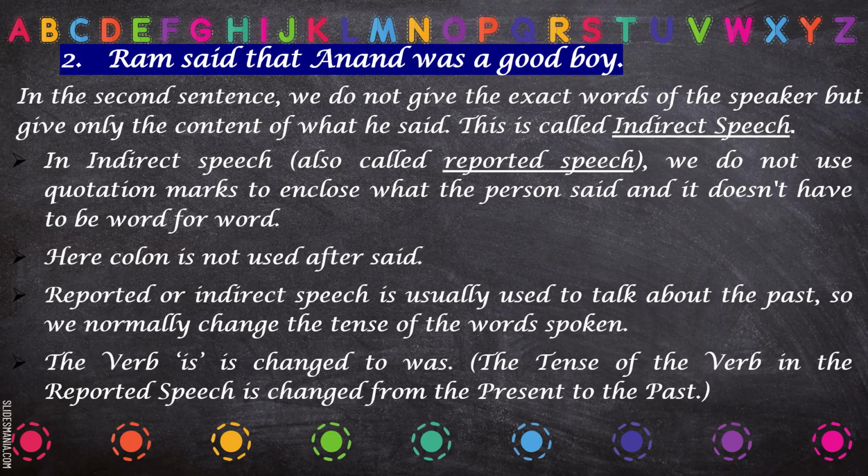Now see, in the previous sentence, Ram said that Anand is a good boy, and here it has been said Anand was a good boy. So, is is changed to past, was. So when we change a sentence from direct speech to indirect speech, we change the verb from present to past. But there are certain rules that we need to follow while changing the sentence from present to past. We'll be learning those rules in the coming slides.